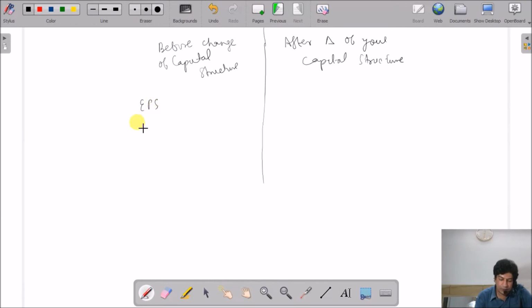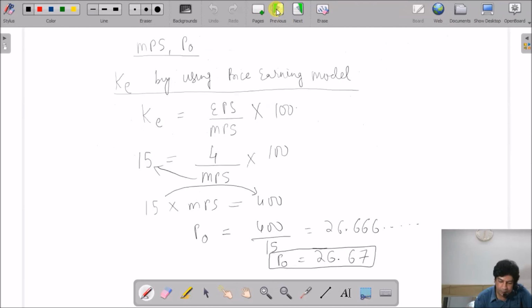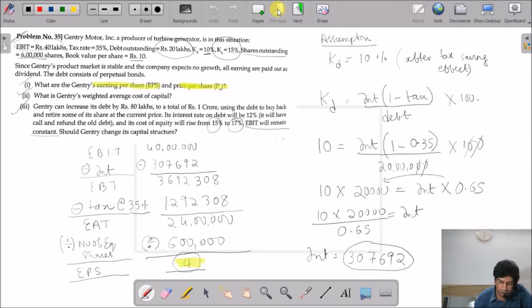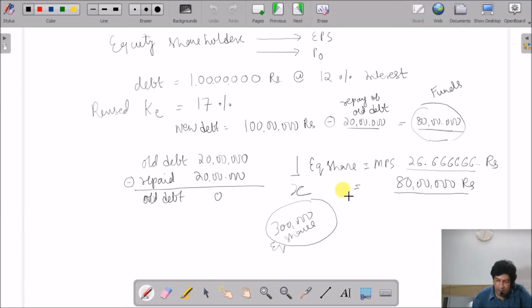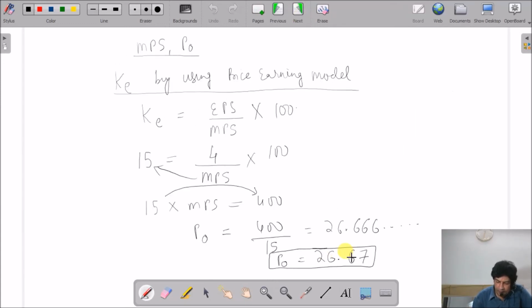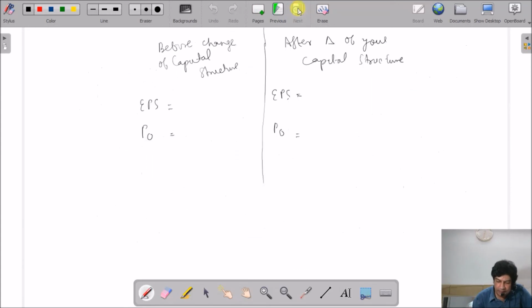So how much was the earning per share? Here it was 4 rupees and the market price was 26.67 rupees.